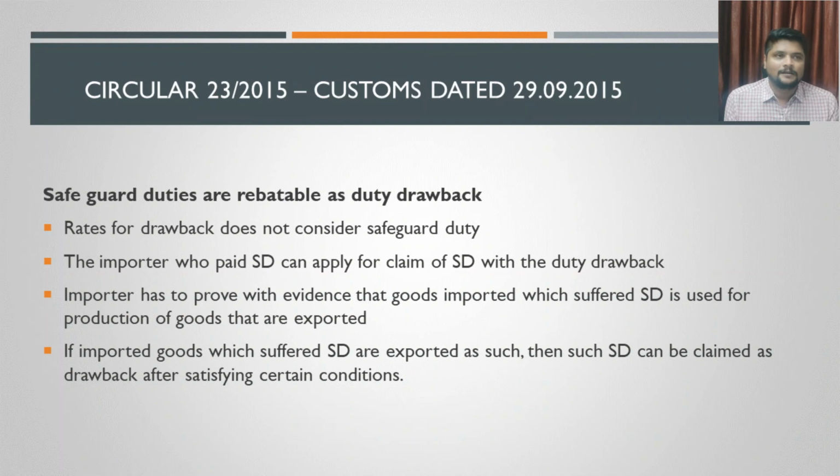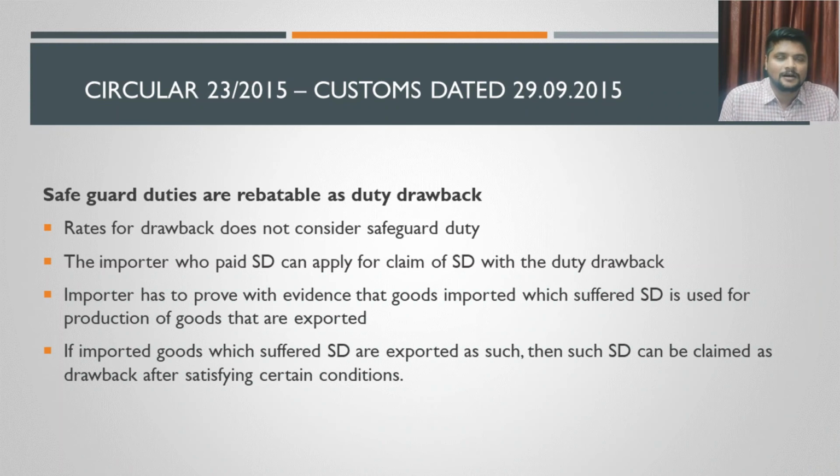If the raw material which has suffered safeguard duty is one among the components of the final product, then on a proportionate percentage basis, safeguard duty will be claimed as a duty drawback. If the product which was imported is exported again, then he can claim the value of safeguard duty which he has paid. Only to that extent he can claim as a duty drawback. That is what is provided under this circular.